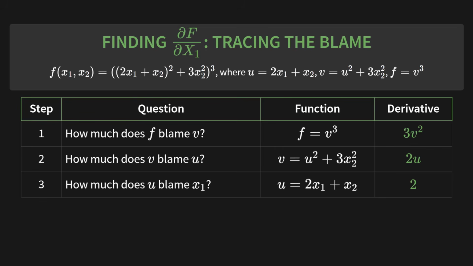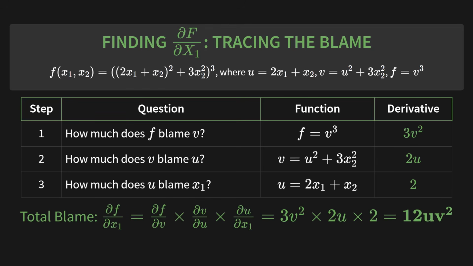Step 3. How much does u blame x1? The function is u equals 2 times x1 plus x2. The derivative here is just 2. So, what's the total blame? We just multiply everything together. As the formula shows, it's 3v squared times 2u times 2, which gives us 12uv squared. And that's our gradient for x1.